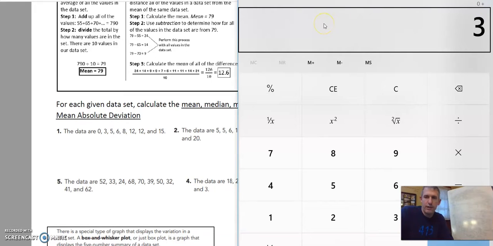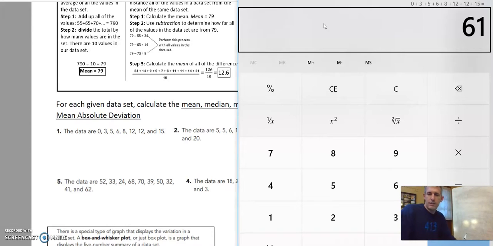And then I'm going to add 3, and then 5, and then 6, and then 8, then 12, and then 12 again, and then 15. I'm going to hit enter to find my grand total. So I have 61 is my total number. And then I'm going to divide that number by the number of numbers, because average mean means find all the numbers together.